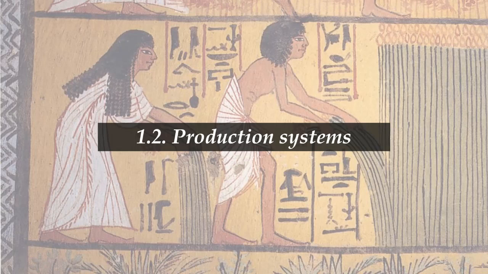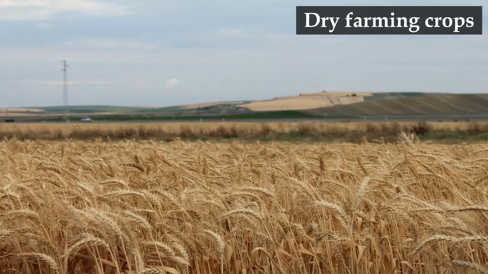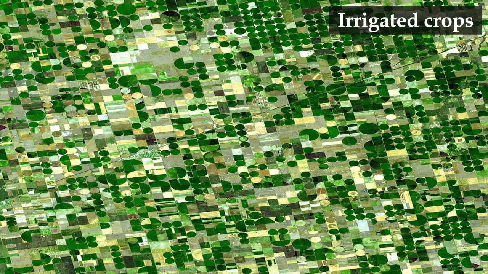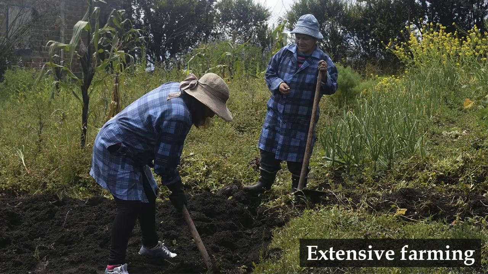Then we have to talk about the production systems. So how are these agrarian activities carried out? This can vary according to, first, the water usage. If the plants only need rainwater, it's dry farming crops. If they need to be watered, they are called irrigated crops. Then the use of the land. If the agrarian activities involve large fields and very low productivity, it is called extensive agrarian activities,